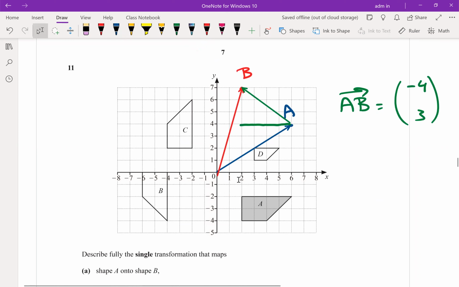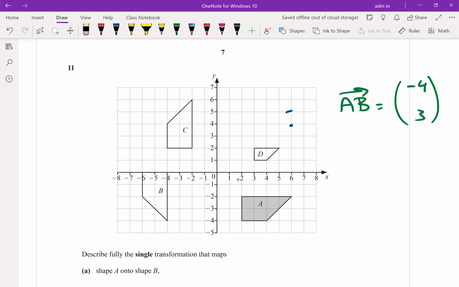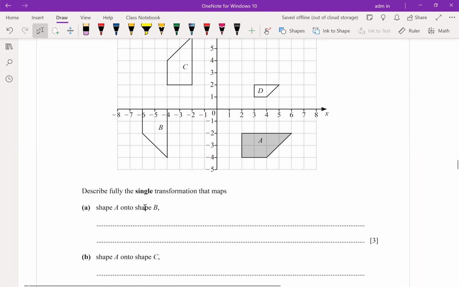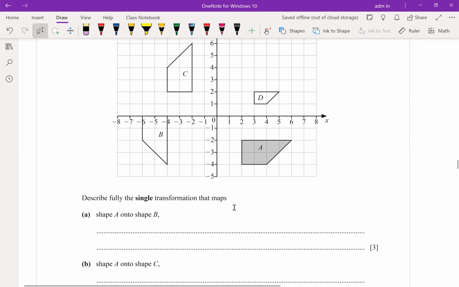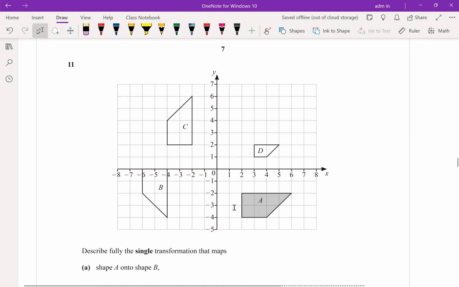Question number 11, transformation. We have 4 transformations. Let us start to describe fully a single transformation which maps A to B. Listen carefully, please, to these points. A to B: is it a reflection about y equals x or y equals minus x?